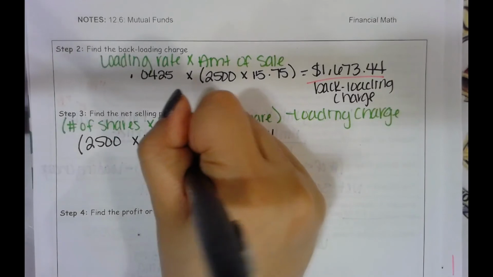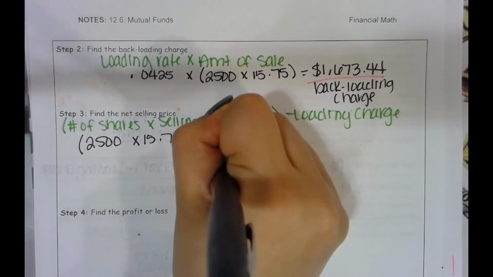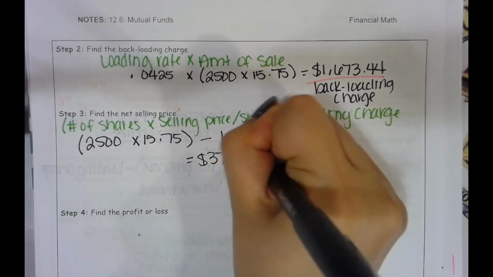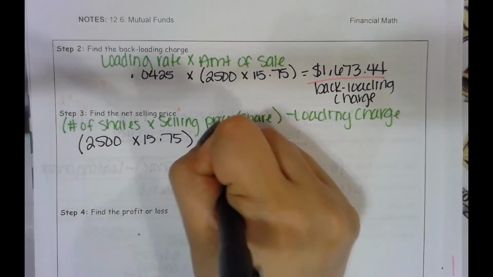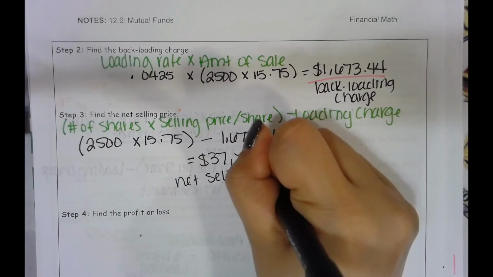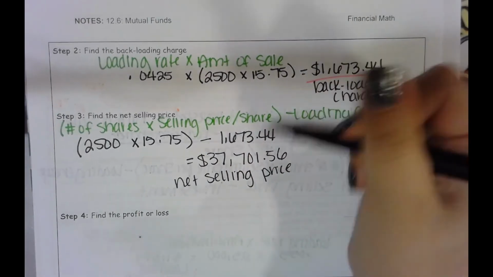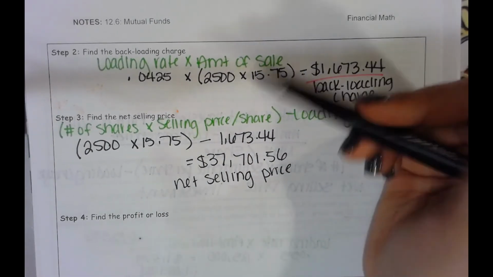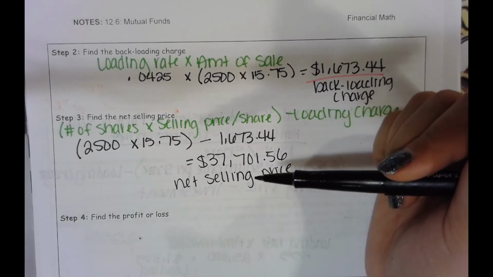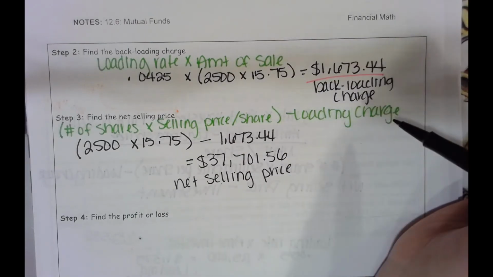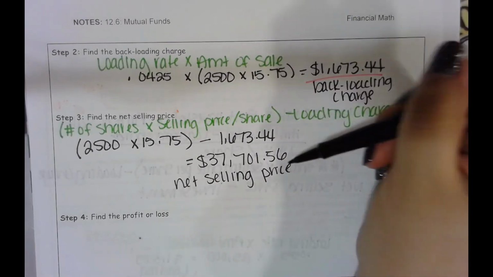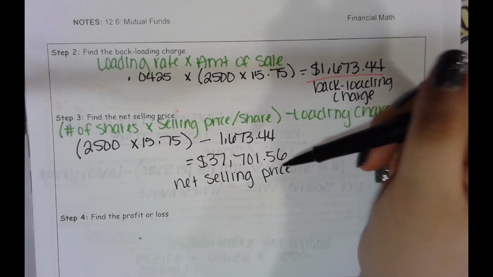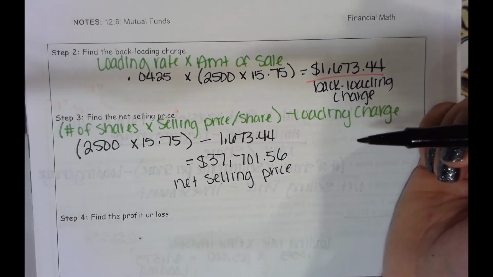Alright, this is going to come out to be a total of $37,701.56 as your net selling price. So when they sold all of their stocks, you might not even see all of this going on. You might just say, hey, I want to sell, and get yourself a broker and have them sell it, and they'll automatically just charge your loading charge, and they'll just tell you, here you go, this is how much you got back for your selling price. You could always ask them, can I see what happened?